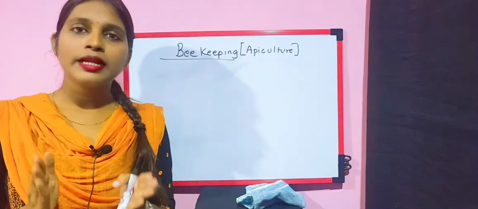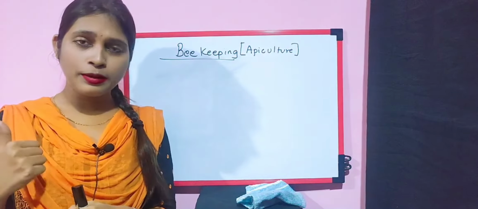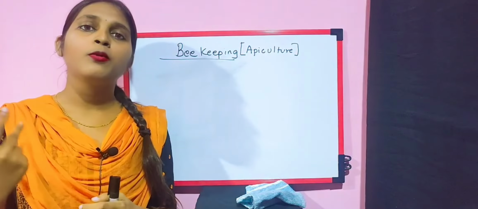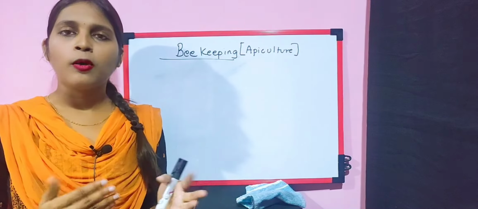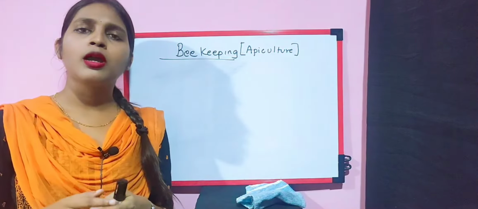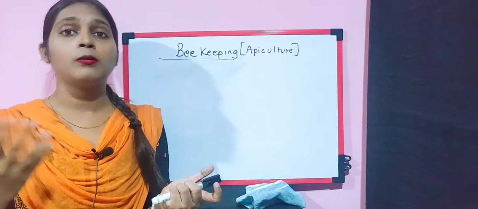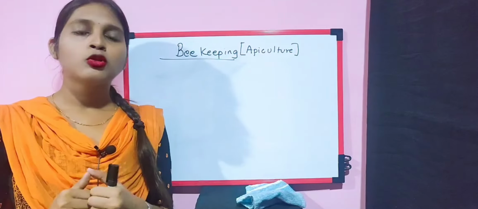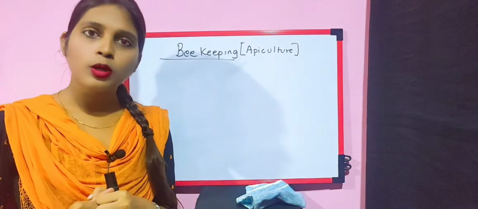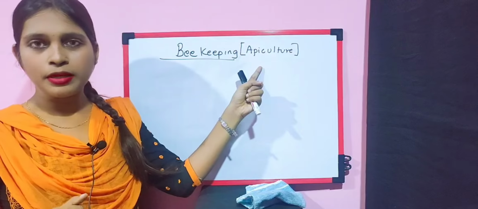So students, in the animal husbandry session we talked about what is animal husbandry, what is dairy farming, what is poultry farming, and so on. In these two different farm management topics, we basically talked about how animals are beneficial to humans to give their economic profit. So in today's class we will talk about beekeeping, or it is also called apiculture.